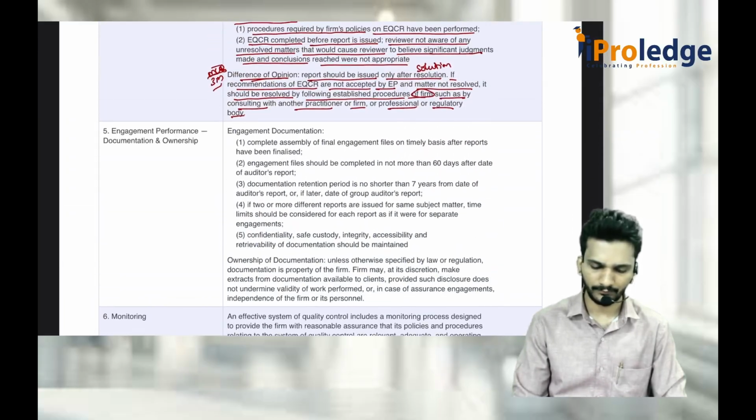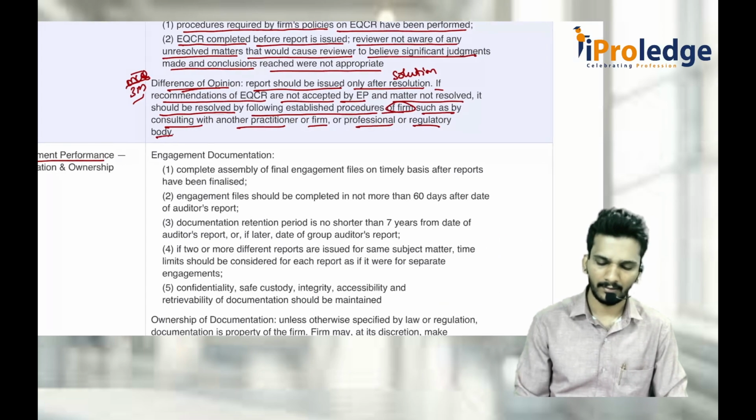Then the last two are engagement performance.